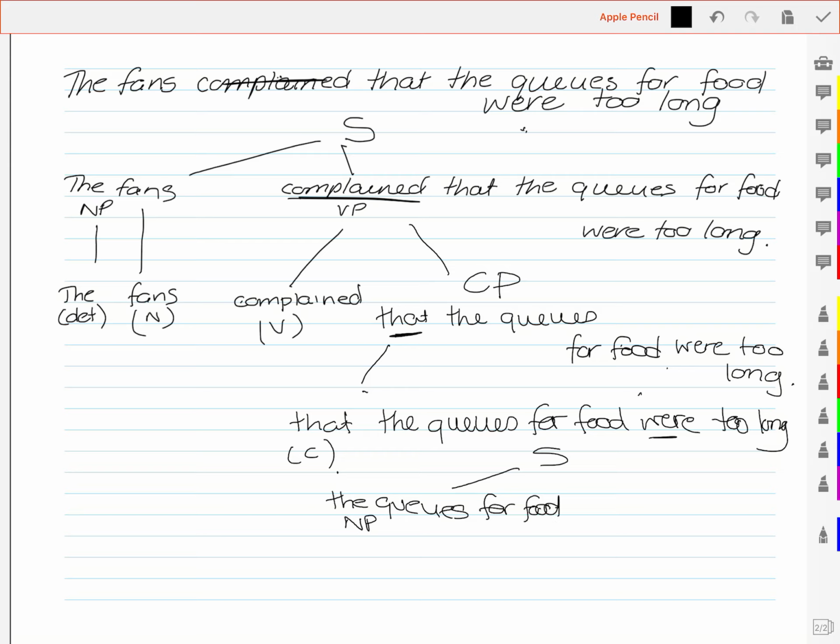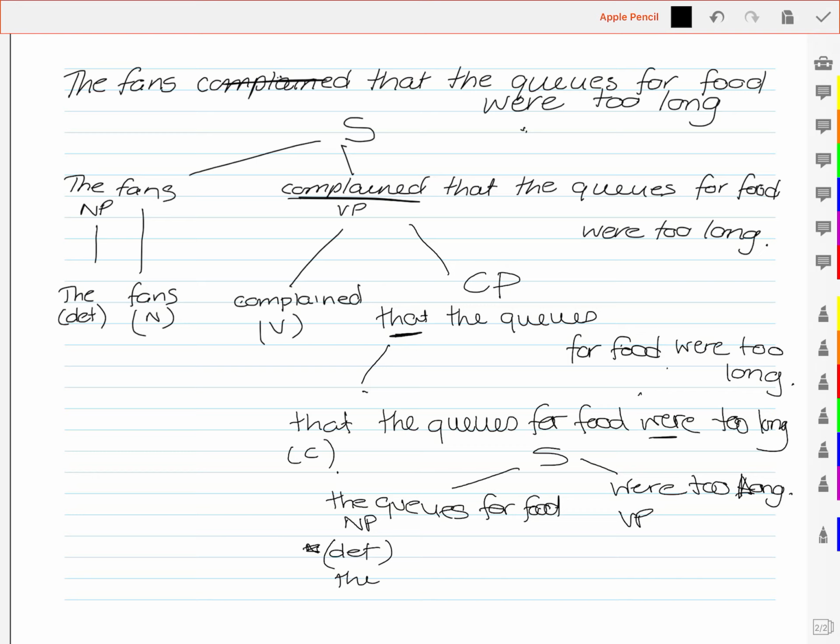And our verb phrase is were too long. Right. So we've divided up our sentence just as we did at the top into noun phrase and verb phrase. So let's break up our noun phrase, which is quite long, and that divides up into a determiner,